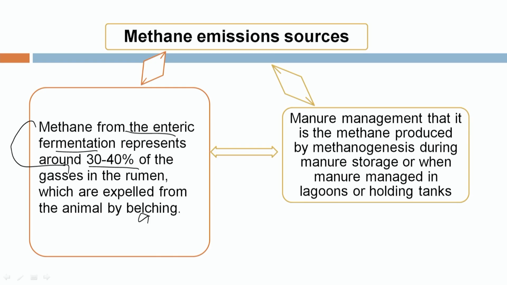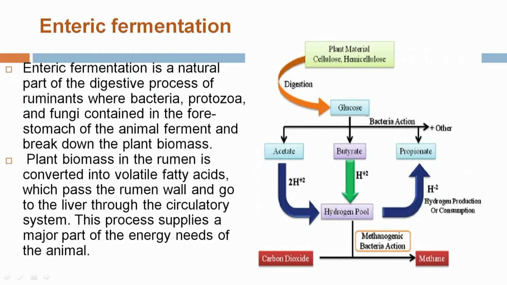the anal opening. The second way through which livestock contribute to the release of methane is through manure management. In manure, methanogenic bacteria under anaerobic conditions lead to the production of different greenhouse gases, mainly methane. In today's lecture, we will mainly concentrate on the emission of methane through enteric fermentation. So first we will start by discussing what enteric fermentation is.